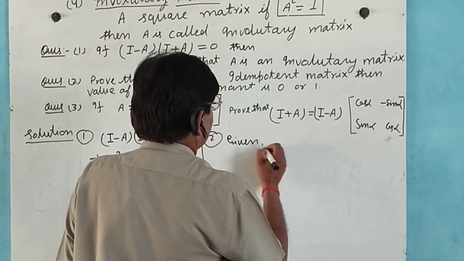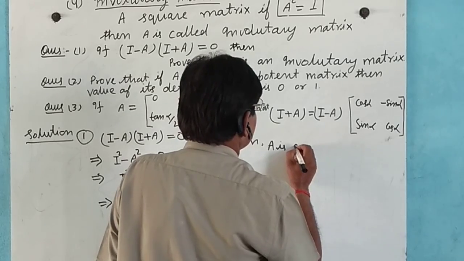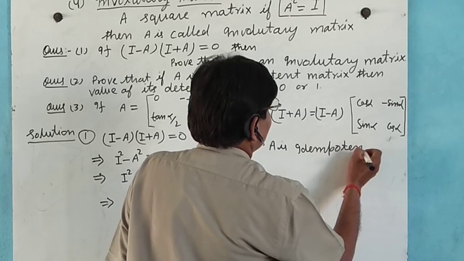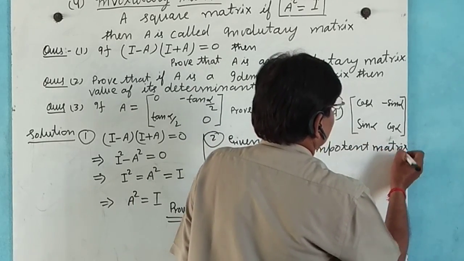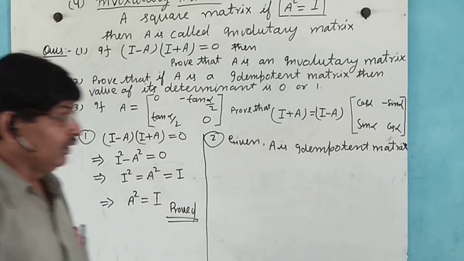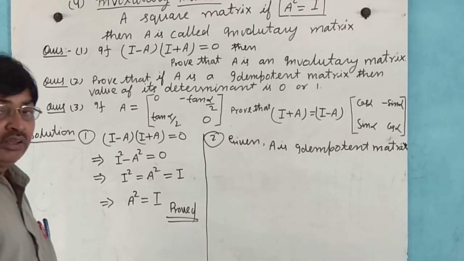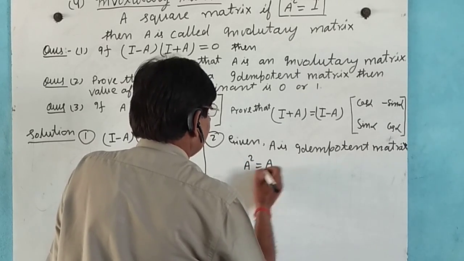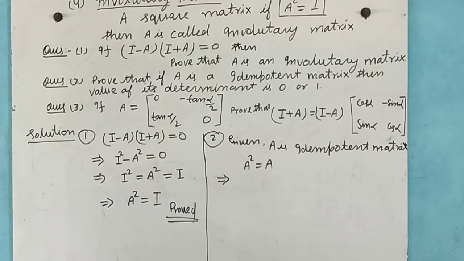Given A is an idempotent matrix, so A square equals A.